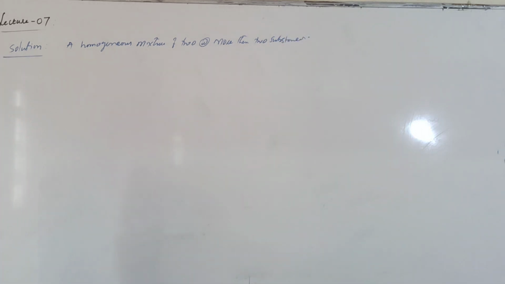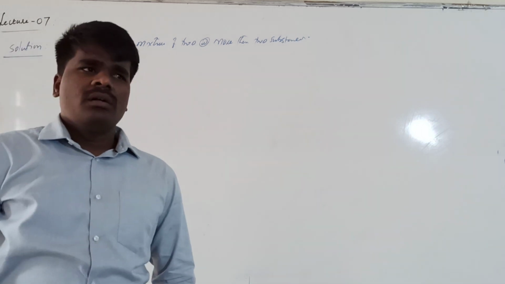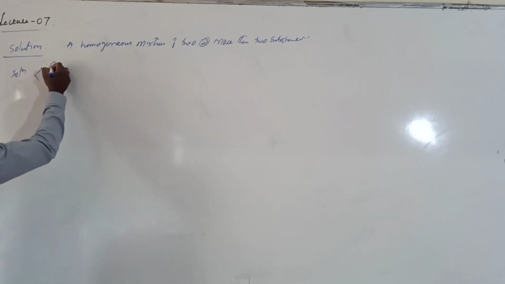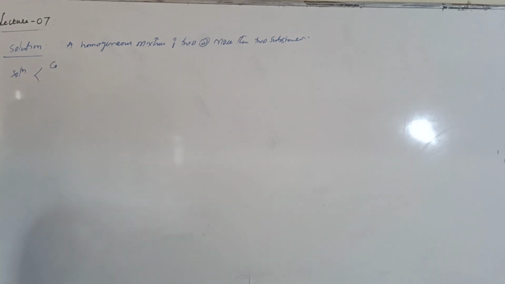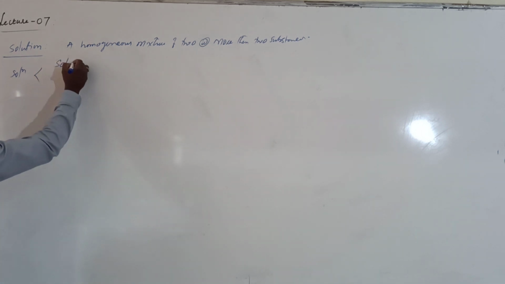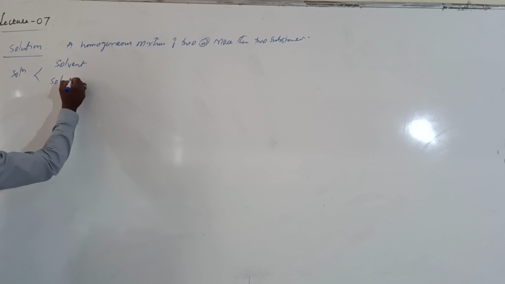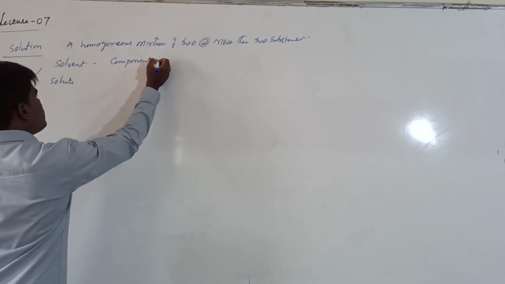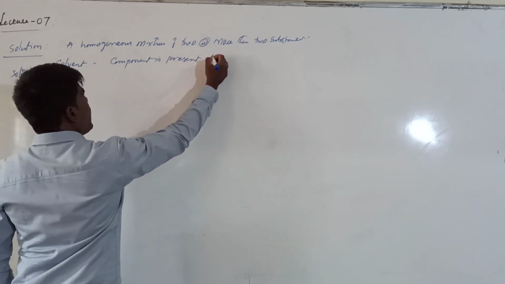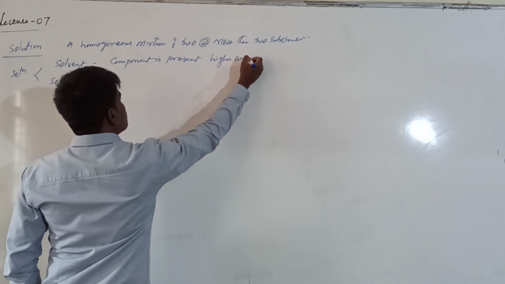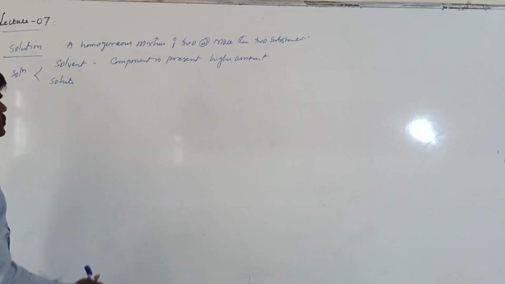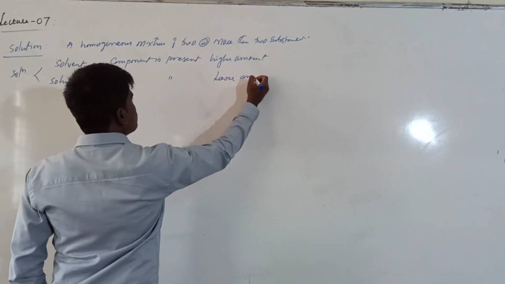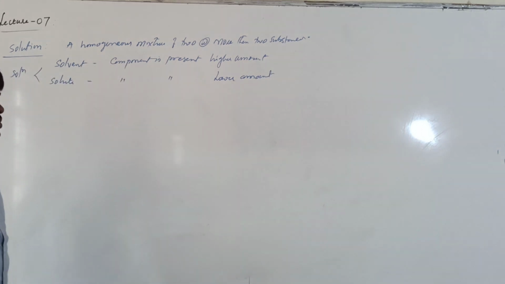There are different types of solutions. A solution basically contains two components: one is called the solvent, the other the solute. What is meant by solvent? The component present in the higher amount in a solution is called the solvent. The component present in the lower, lesser amount is called the solute.